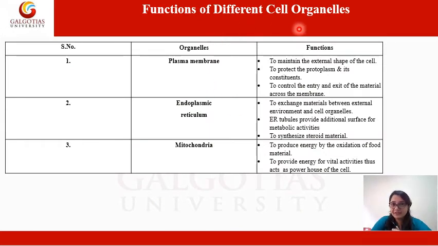Now, functions of the different cell organelles. Number one, let's talk about plasma membrane. The functions of plasma membrane are to maintain the external shape of the cell, to protect the protoplasm and its constituents, to control the entry and exit of the material across the membrane. So it helps the cell from getting affected by the outside environment or various kinds of materials that can harm a cell. So that is the function of the organelle known as plasma membrane.